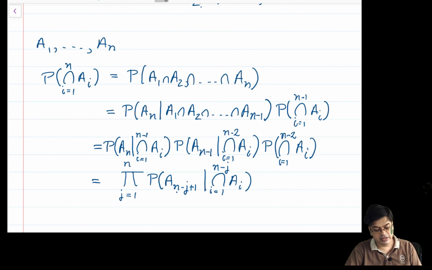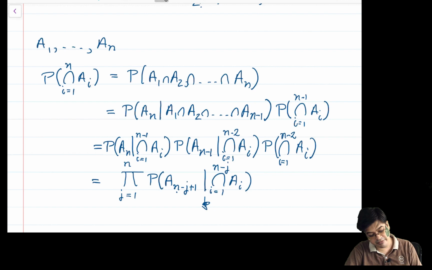Therefore, it will be simply probability of A1. N minus n will cancel off here, and it will be probability of A1 given an empty set, which is void, that is not allowed. So it will be probability of A1. Okay. So that way it will work.